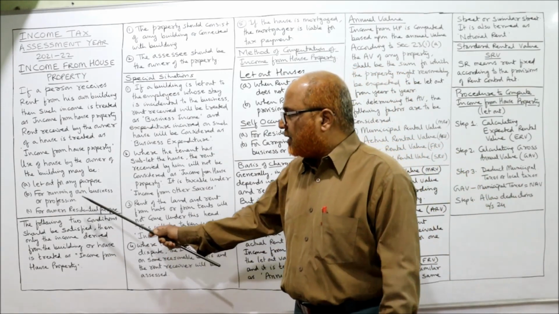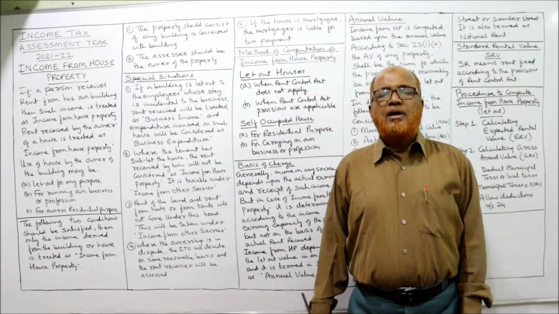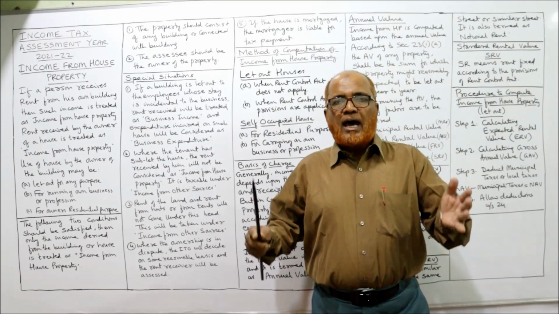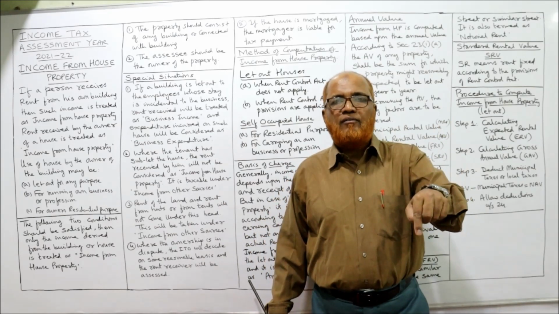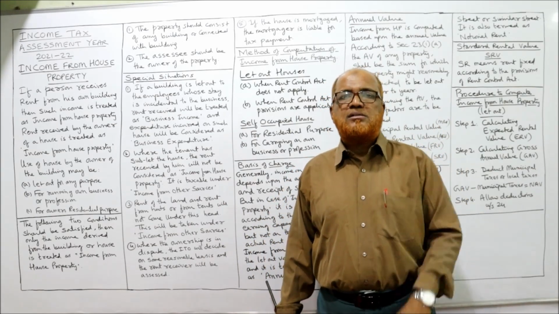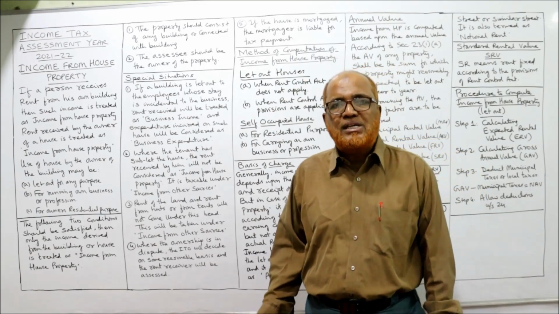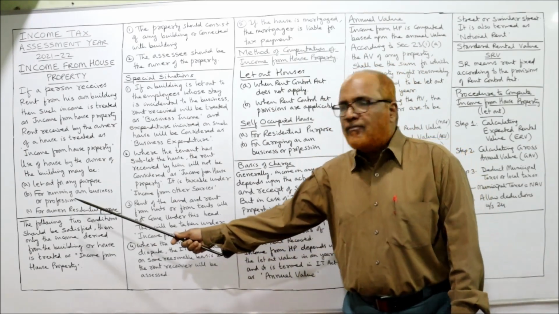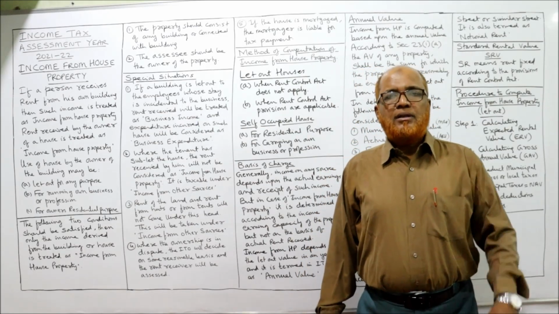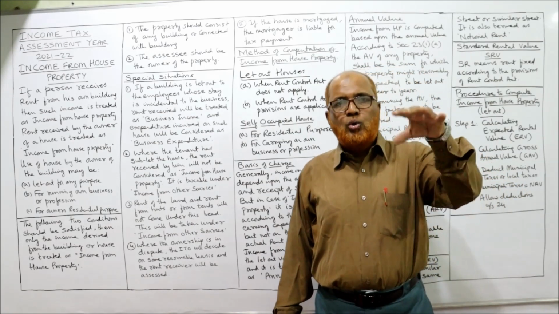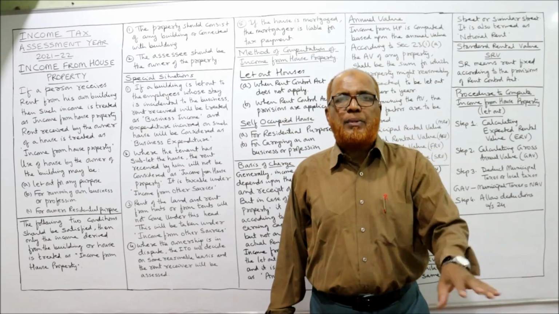The second usage is for running our own business or profession, where the owner uses the property for running his own business or profession. The third method is own residential purpose, where the owner is using the property for his own residence.